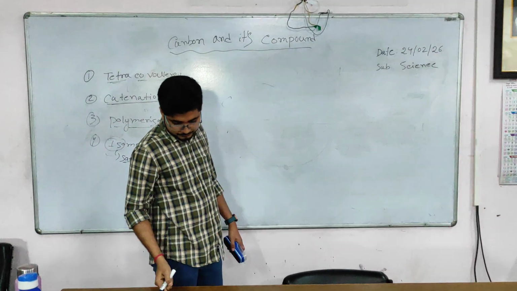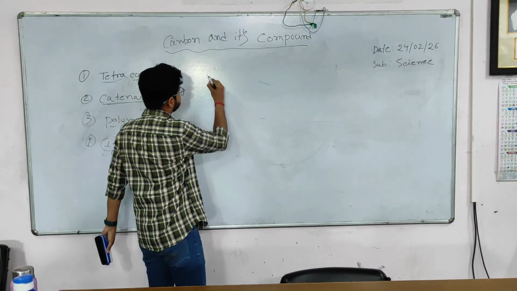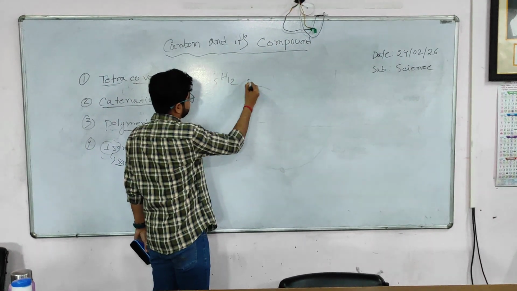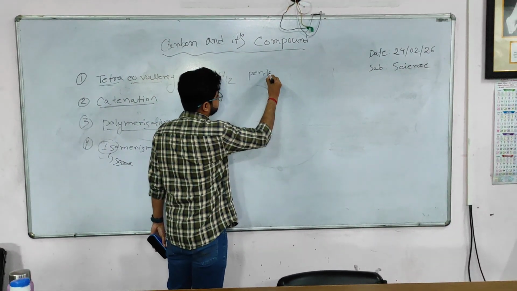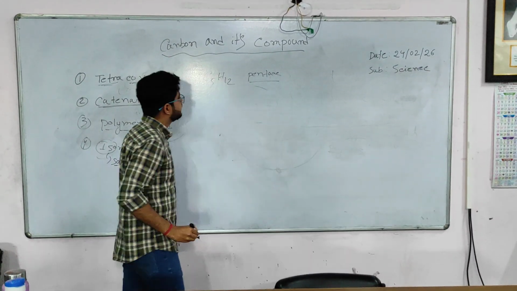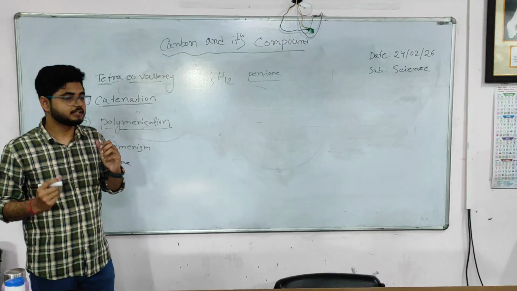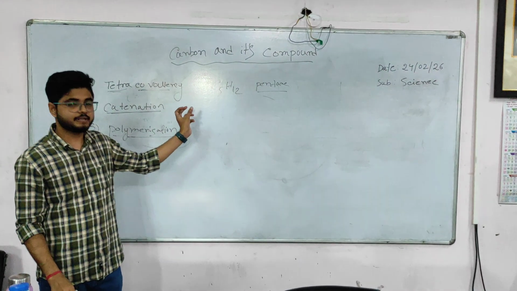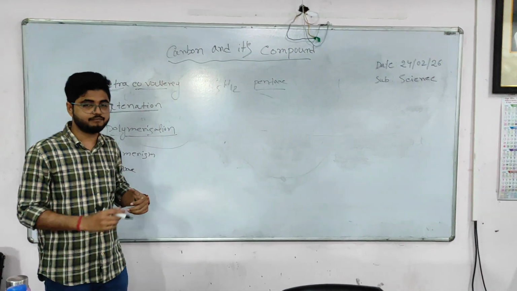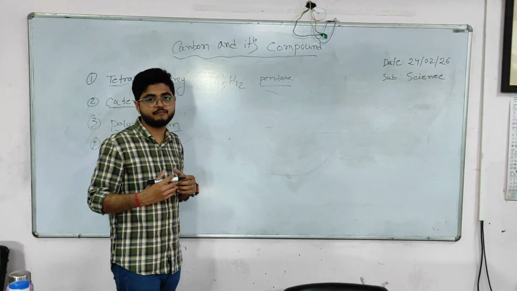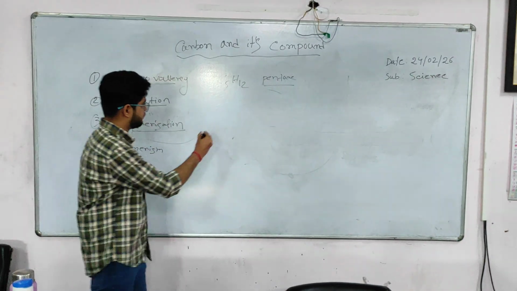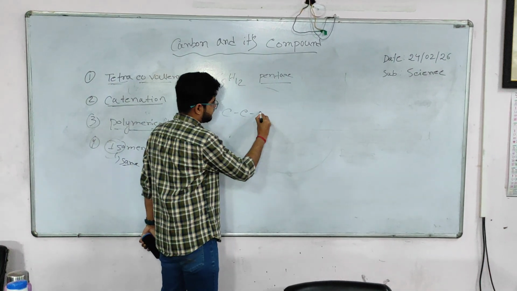Suppose C5H12, that is pentane, right? So this pentane can form different structures. This is the same formula C5H12, that is pentane. This pentane itself can form structurally different compounds and form a new compound. How? So pentane means 5 carbon